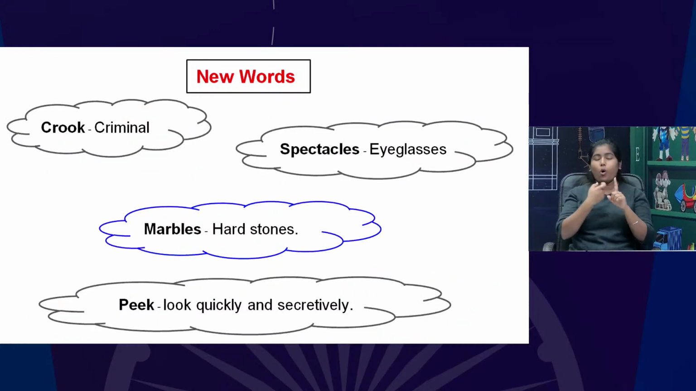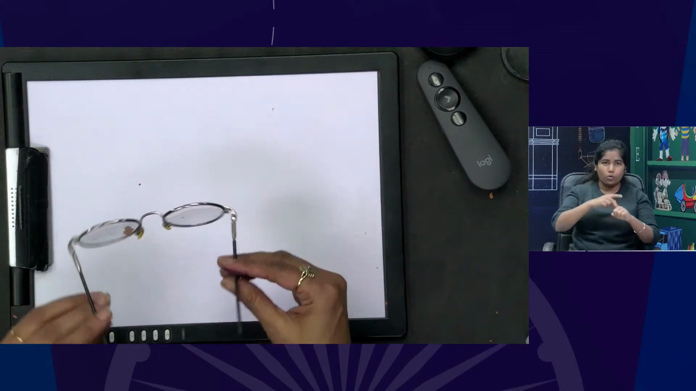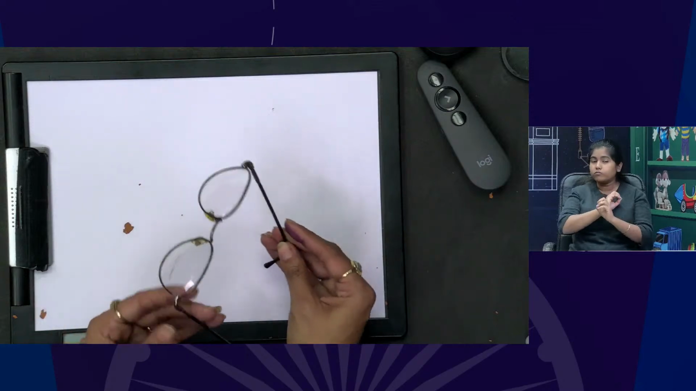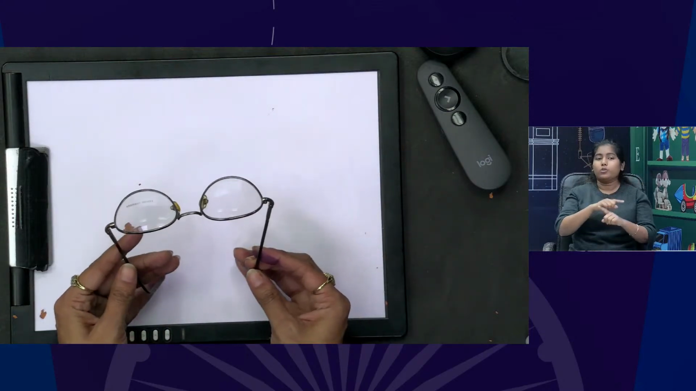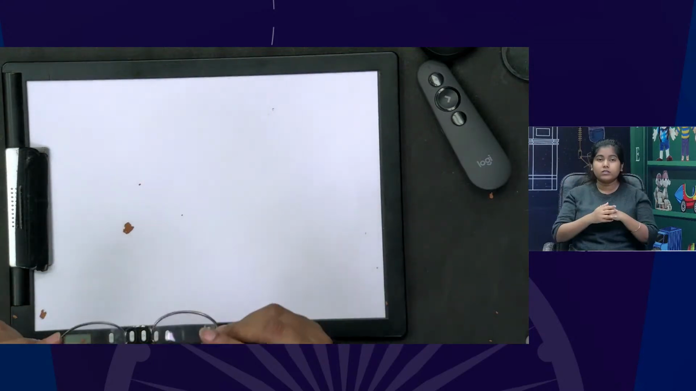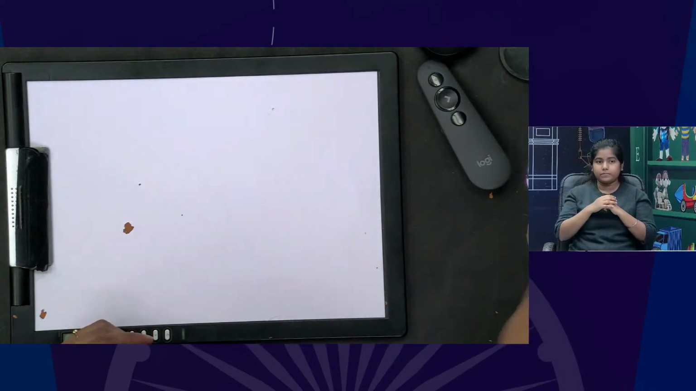And next we move to crook. Crook means the criminal. The criminal means a person with malicious intentions to break the law, to do unlawful things. Now spectacles. Here, most of us wear specs, but the students who have never experienced, never touched, never worn them can be easily made to experience these things. These two glasses, this is the frame, and we wear it on our eyes so that our vision can be clear.